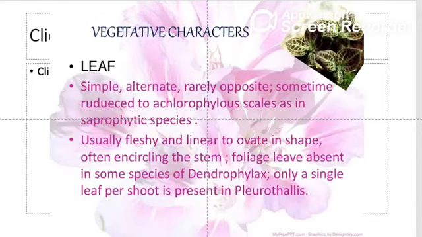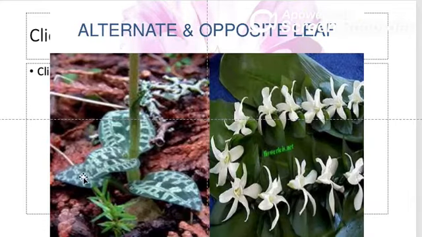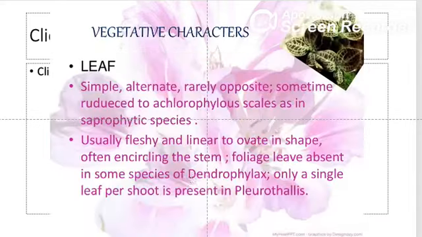Now we go on to the third vegetative characteristic, which is the leaf. The leaf is simple, which means it bears only one leaf from one petiole, and it is alternate. Alternate means one leaf alternates with the other around the axis. They are not arranged side by side, but alternate from one another. And they are rarely opposite.